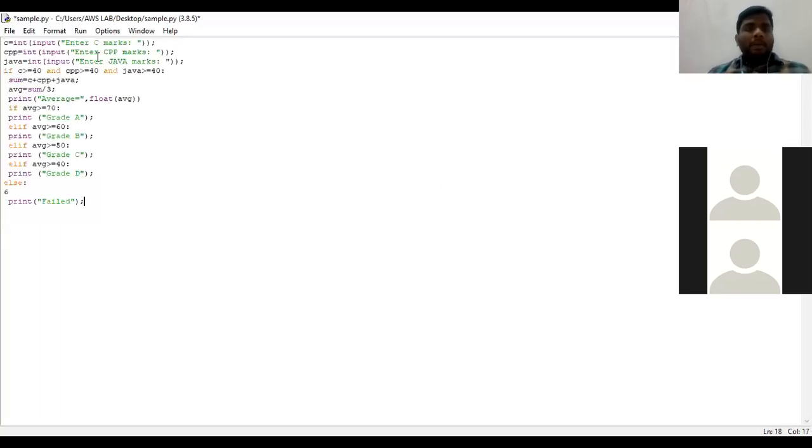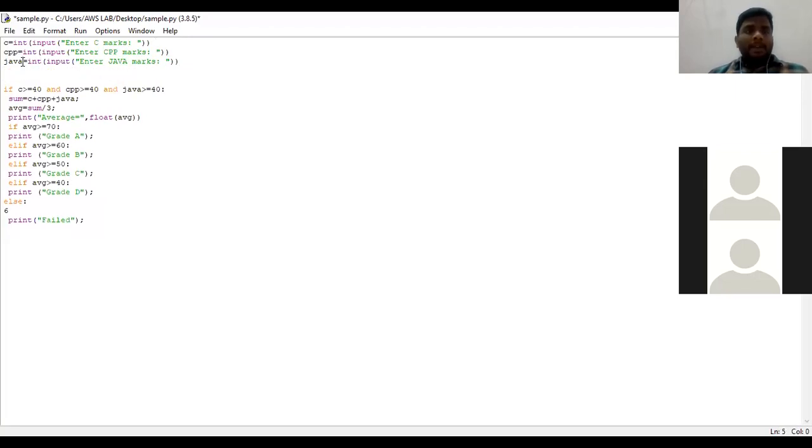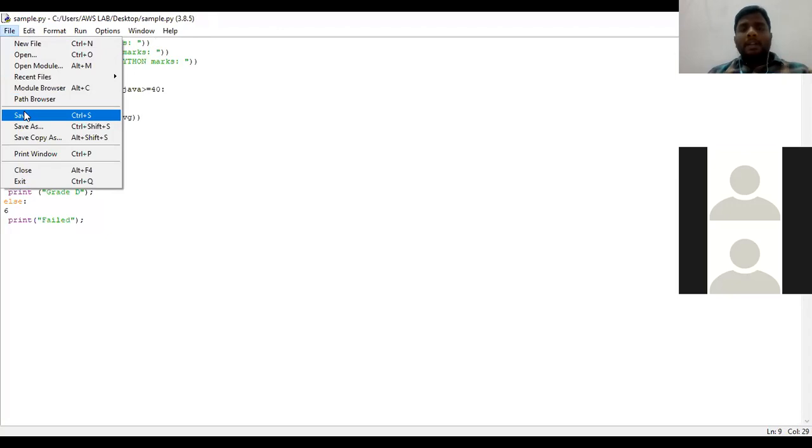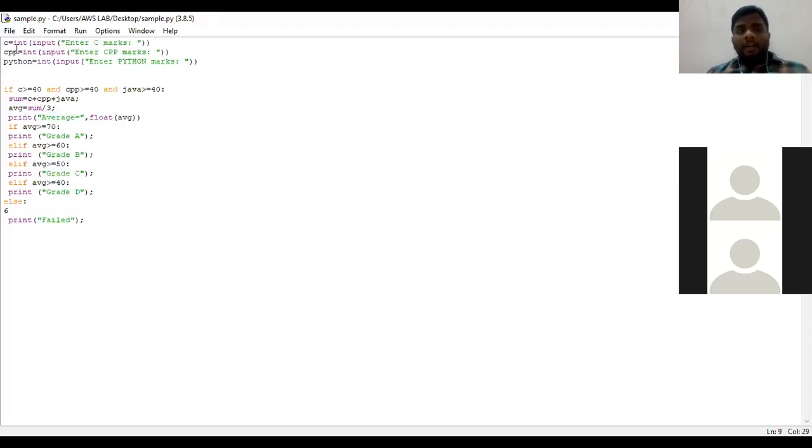Okay, this is the program. So the subjects which I am going to take are C, C++, and better we go for Python. Okay. So the variables are C, C++, Python. Here we have considered three variables. Okay. All these three variables need to be mentioned in integer data type only, where the prompt messages are enter C marks, enter C++ marks, enter Python marks.